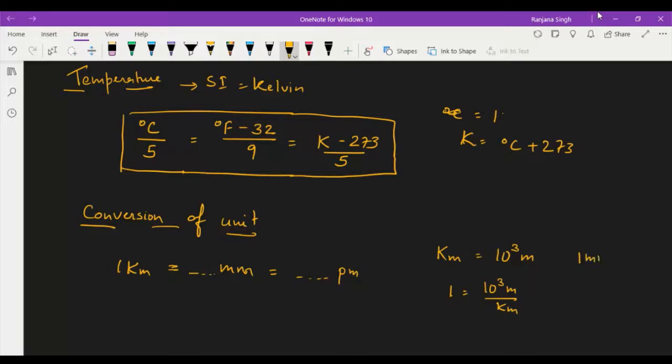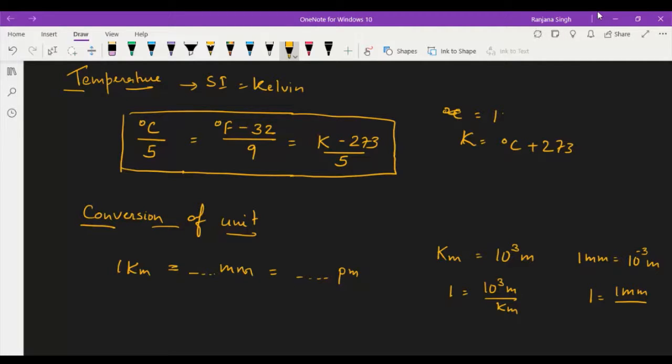1 millimeter is equal to 10 to power minus 3 meter. If you want to convert meter into millimeter, that unit factor will be 1 millimeter by 10 to power minus 3 meter. You have to take this part on the upper side.